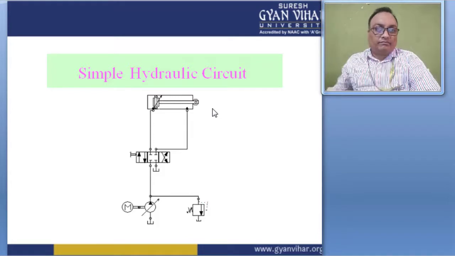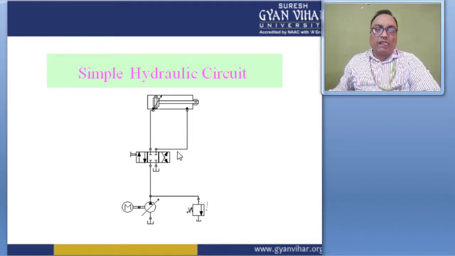And this is the input hydraulic fluid line, and this is the output hydraulic fluid line, and this is the control valve. This is the symbol of the control valve, which provides the fluid. Sometimes it provides the input line, sometimes the output line, and this fluid goes back to the reservoir. These are the different types of combinations related to the circuit.